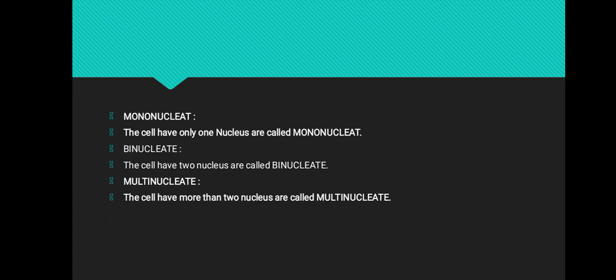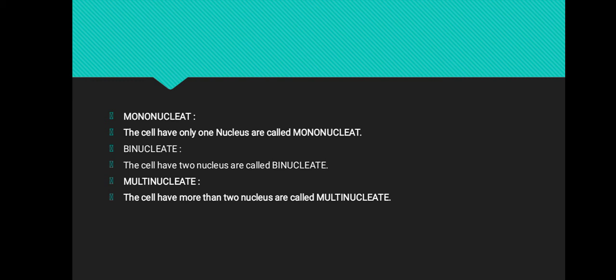Number of nuclei. Their number is different in different cells, like mononucleate, binucleate, multinucleate. Mono means one, nucleate means nucleus. The cells which have only one nucleus are called mononucleate. For example, in muscle cells and nerve cells only one nucleus is present.